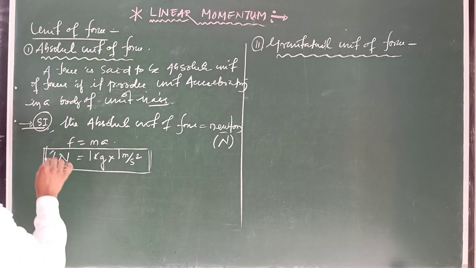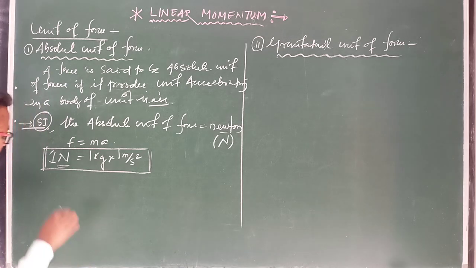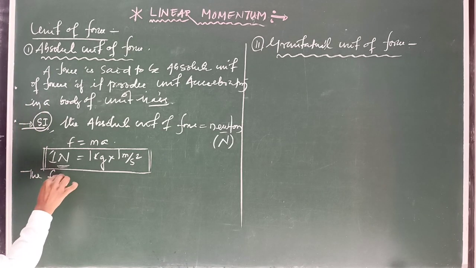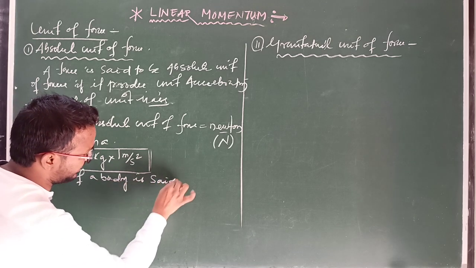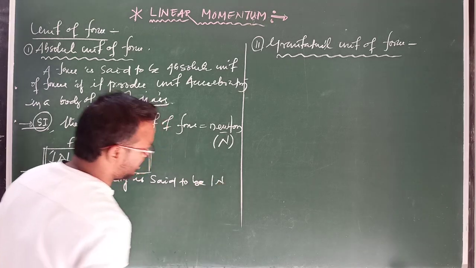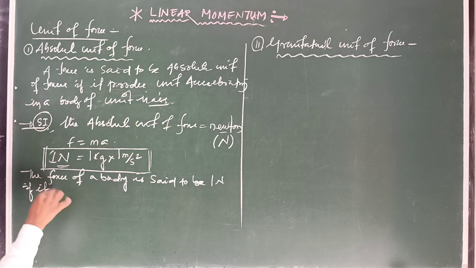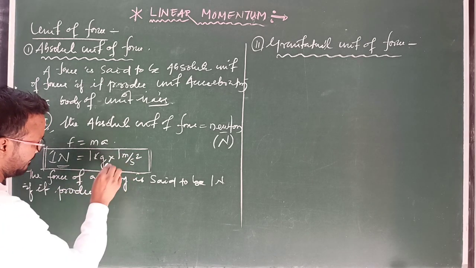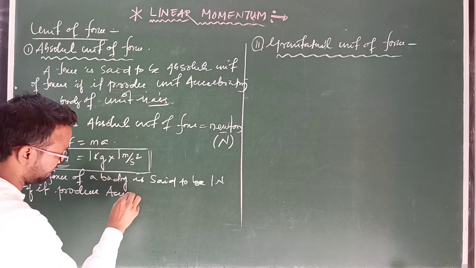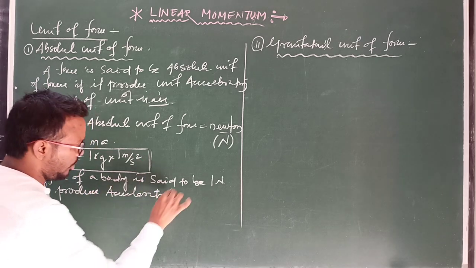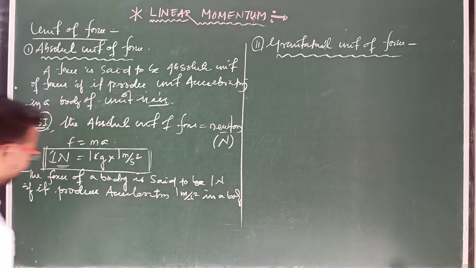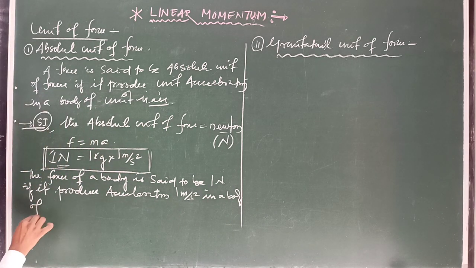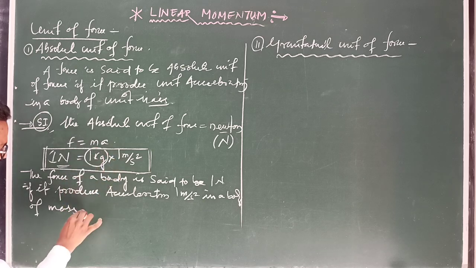The force on a body is said to be 1 Newton if it produces an acceleration of 1 meter per second square in a body of mass 1 kg.